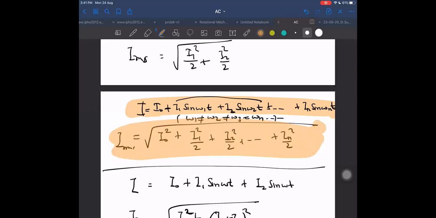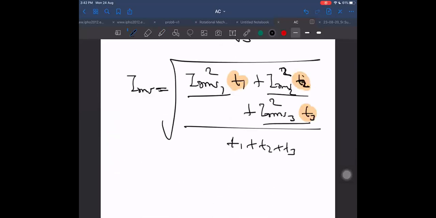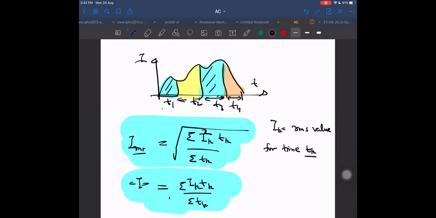Here, how many currents do I have in this case? N currents. And how many currents do we have in this case? One current only, but that current is variable, it varies with time.